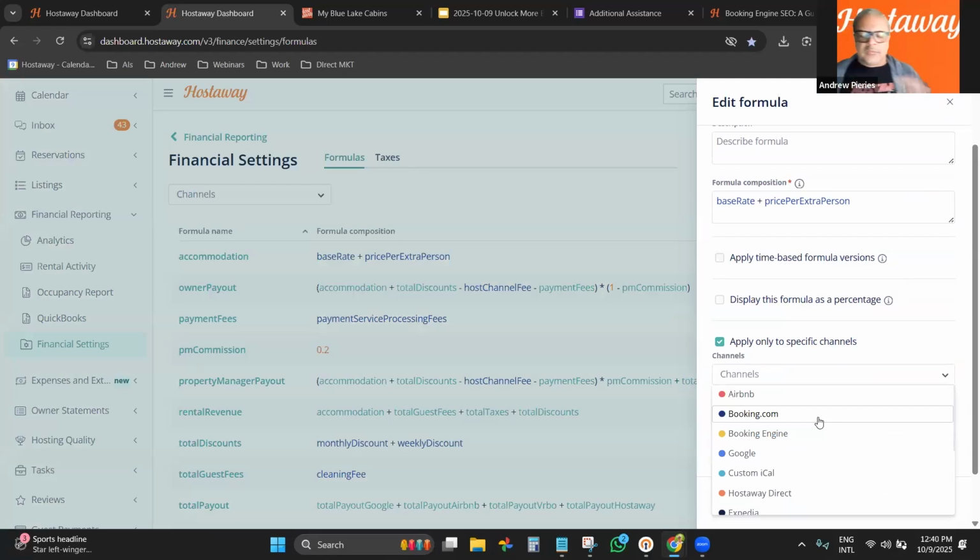So that's why it's important to have a clear distinction on what we are talking about and why. If you always follow the same set of rules on all the automations for Direct, Booking Engine and Google, then you're fine. But if that's not the case, you better pay attention to that. All right, thanks for the question. And they all are processed. The payment will always be processed by Stripe.